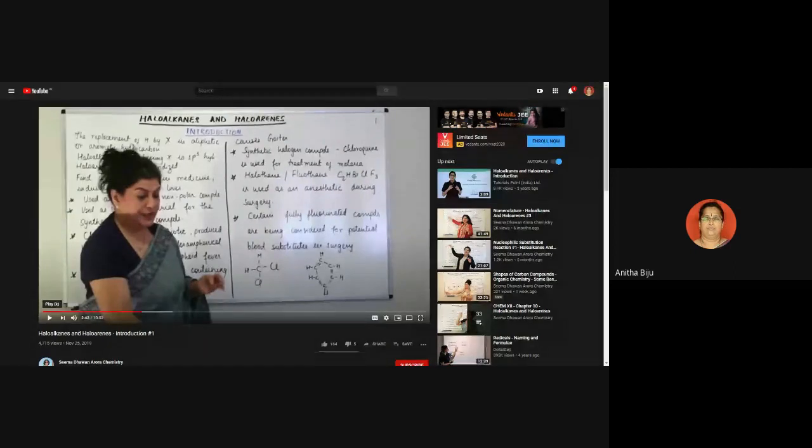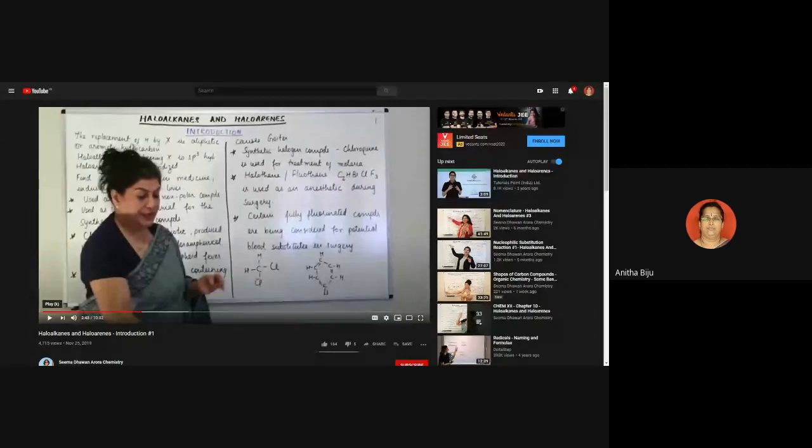If one of the hydrogen atoms is replaced by any of the halogen atoms, halogens being those elements occupying the 17th group of the periodic table, which are fluorine, chlorine, bromine, iodine, then such derivatives are known as haloalkanes.